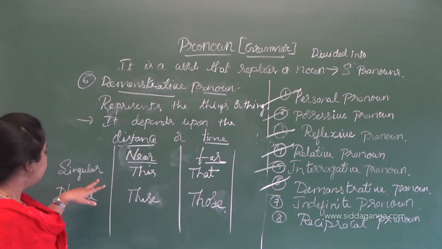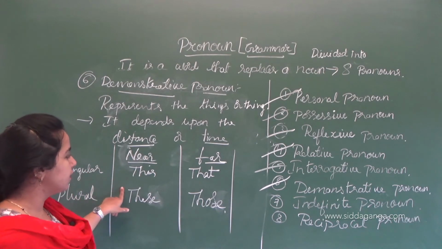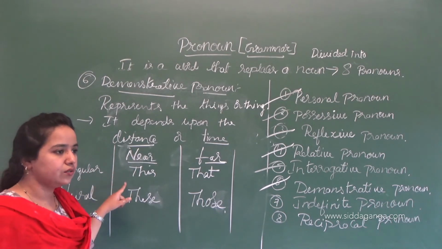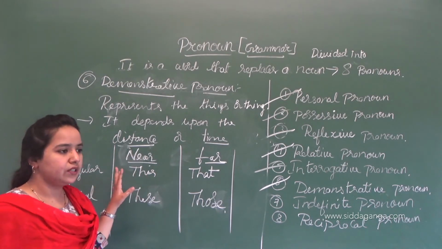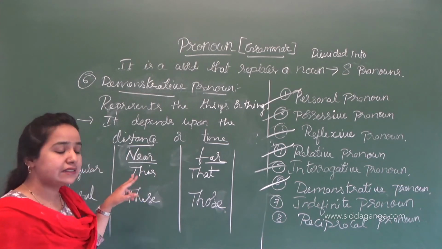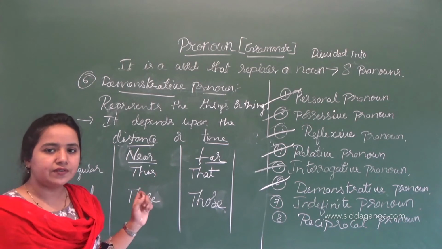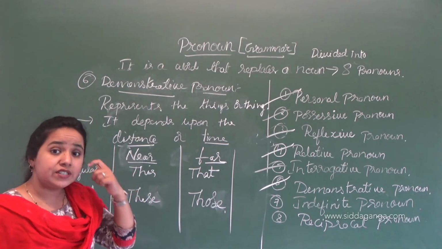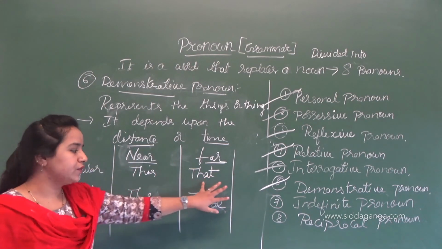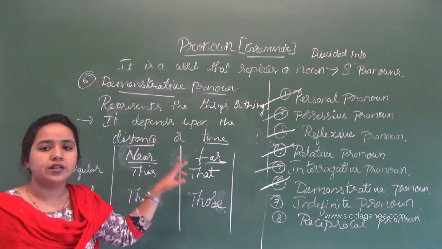So when there is a thing which is singular and near to us, the demonstrative pronoun is "this". When something is singular and far, what do we have to use? We have to use "that". That is called a demonstrative pronoun.